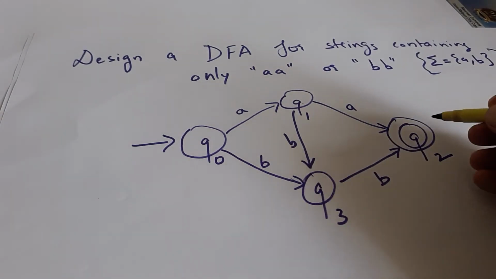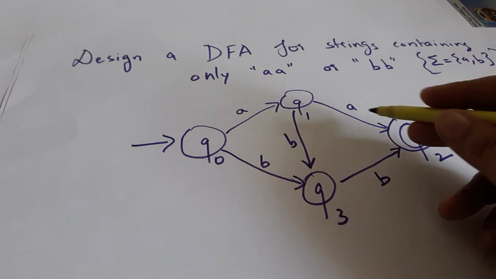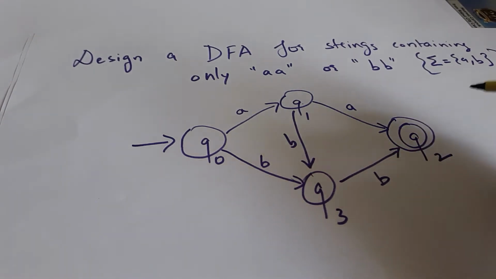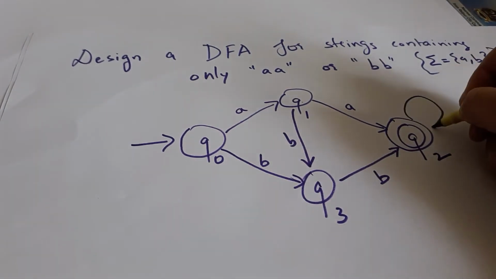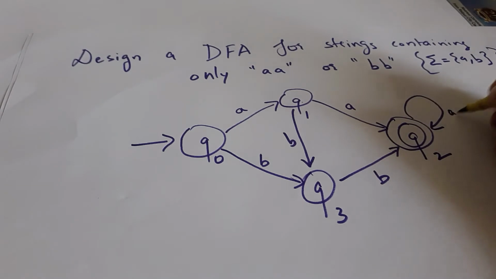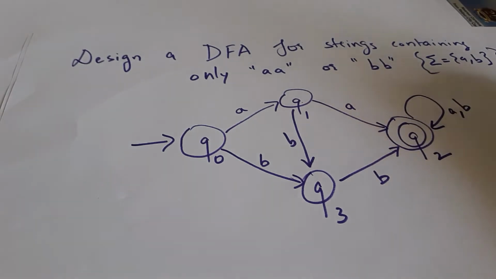If it is A, it should contain AA or BB. So in that case Q2 can have transitions of A and B both onto itself.